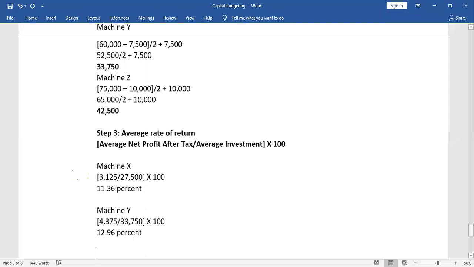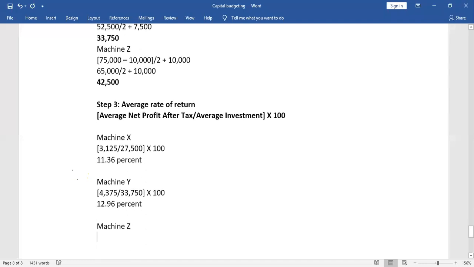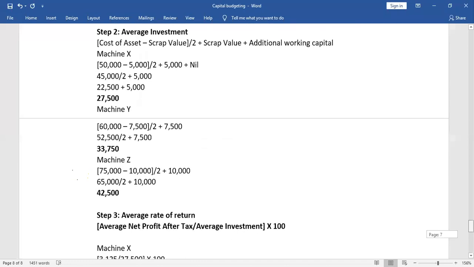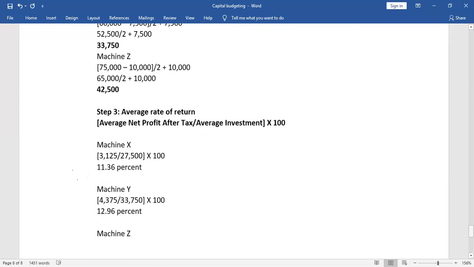12.96%. And lastly, we have to go to machine Z. Machine Z's average net profit after tax is 6,500 and average investment is 42,500. So 6,500 divide by 42,500. Close the bracket, into 100. How much percent are we getting? 15.29%. Very good.